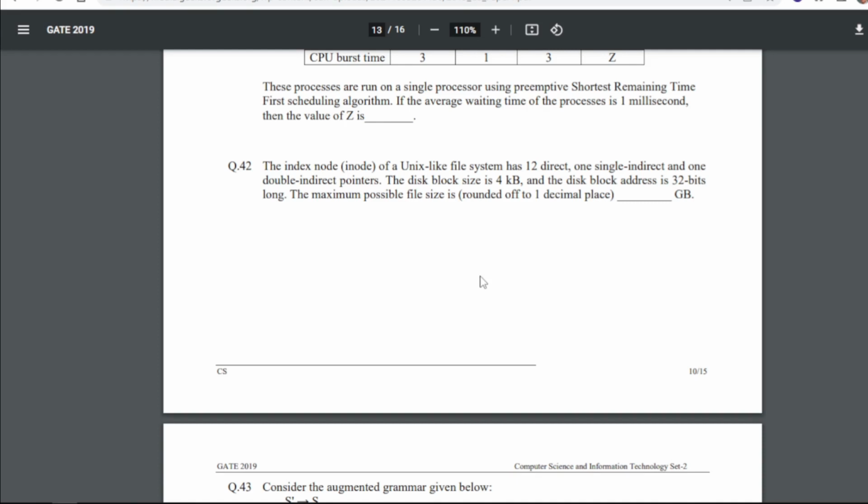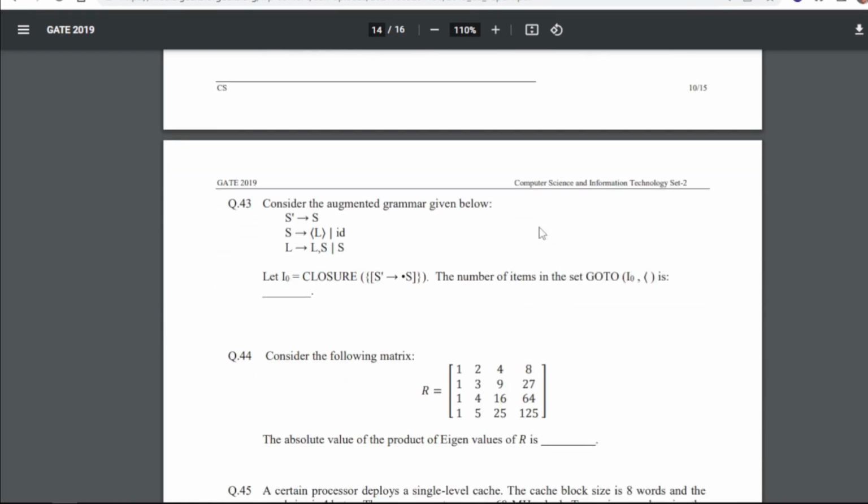For 42, the answer is 3.7 to 3.8, or you can get one more answer for this, that is 4.0 to 4.1, right? So you can write either of them or both.